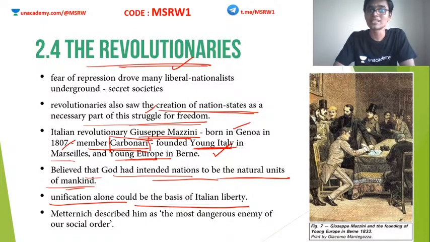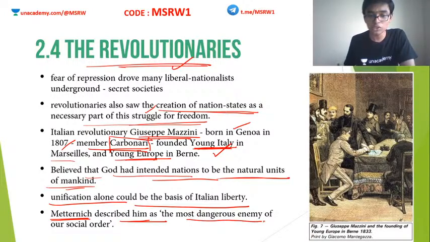Clear? So, if a nation has to be born, then it has to be unified first. The people of the same ethnicity who are right now in different parts of Europe have to be united together. Clear? So, unification was the only way to achieve Italian liberty. For all these reasons, Metternich, the architect of the Vienna Congress, described Mazzini as the most dangerous enemy